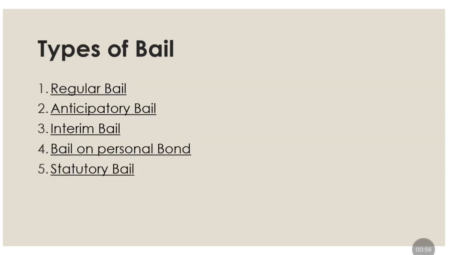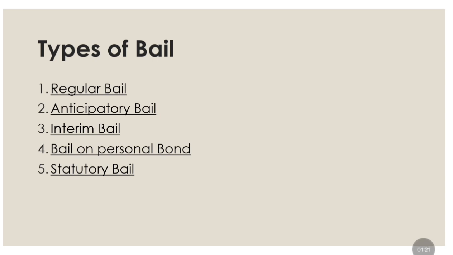Types of bail. Regular bail. This is granted to an accused person after they have been arrested and are already in police or judicial custody. It is sought under Section 437 and 439 of CrPC for both bailable and non-bailable offences.